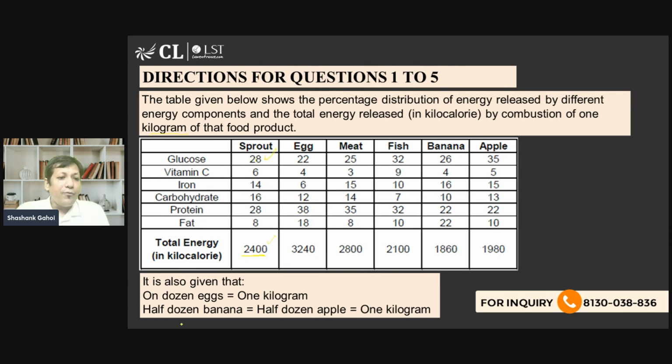1 dozen eggs is equal to 1 kg. So when I'm talking about eggs, 12 eggs contain 3240 energy, and meat is 1 kg, fish is 1 kg, and half a dozen banana and half a dozen apple, meaning this information is given to us for 6 bananas and 6 apples. So 6 bananas generate 1860 kilocalorie, and out of that 26% is generated from glucose. Fair enough. So this is very open information that is given to us, and let's look at the questions.